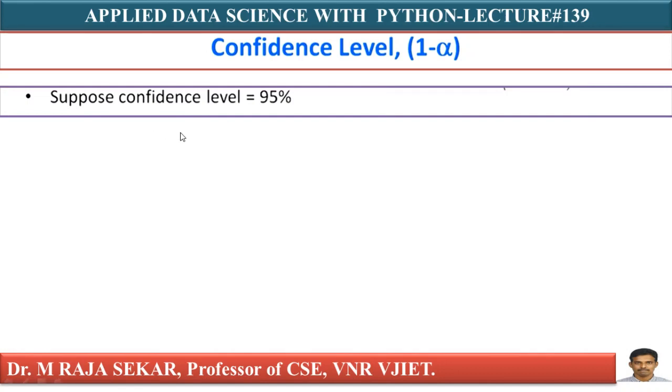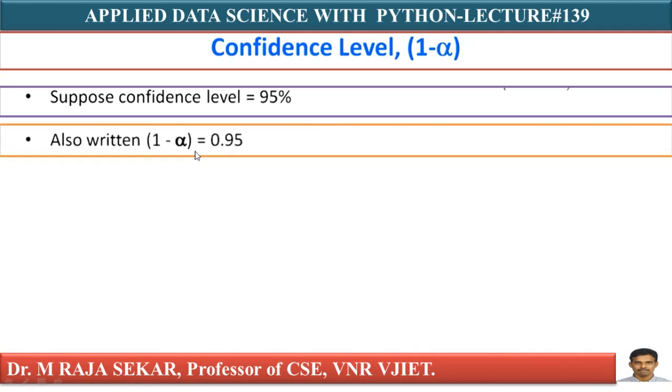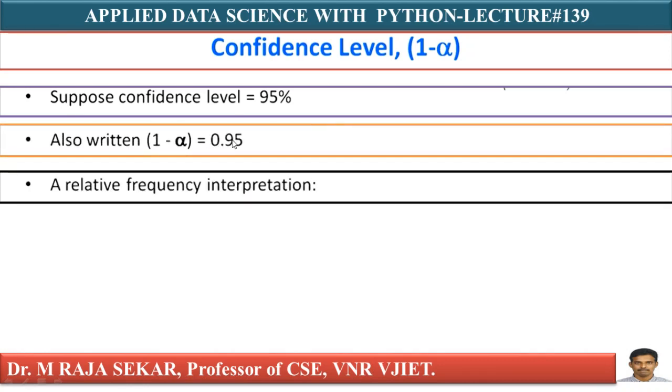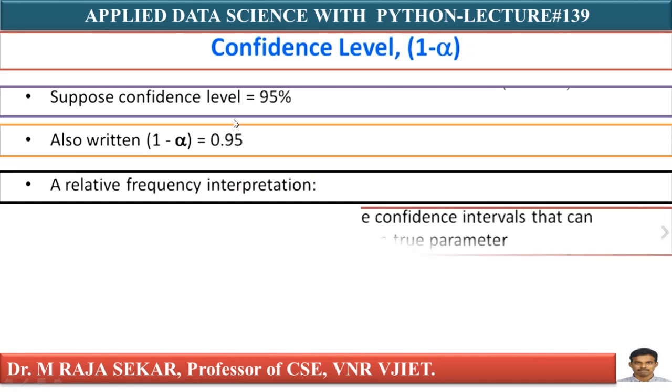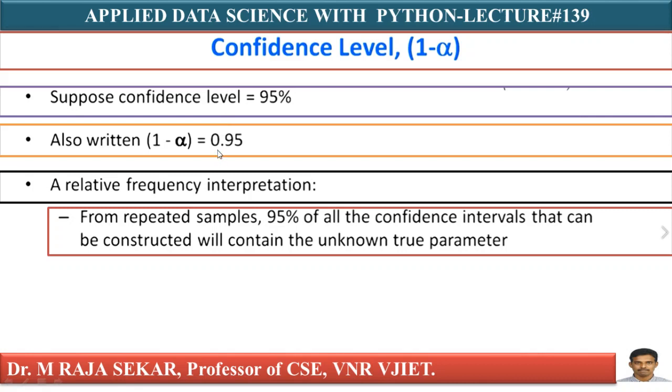As it is 95% level of confidence, according to the definition, confidence level is 1 minus alpha. I can write 1 minus alpha as 95, meaning 0.95. Just see the relative frequency interpretation. It says that from repeated samples, 95% of all the confidence intervals that can be constructed will contain the unknown true parameter.